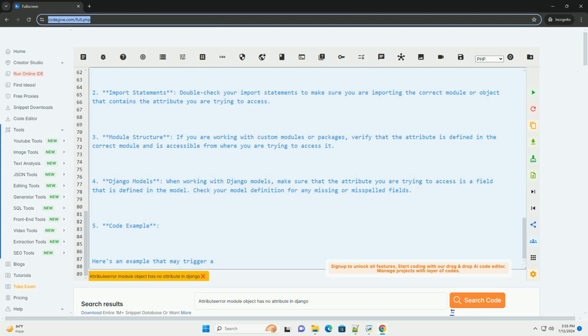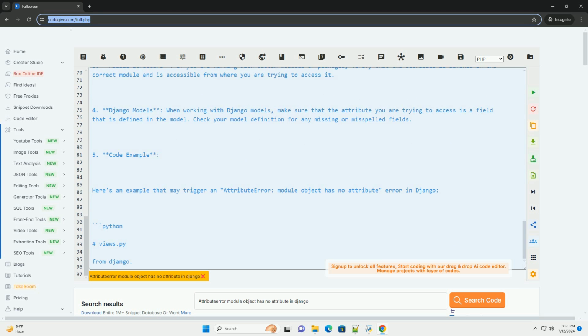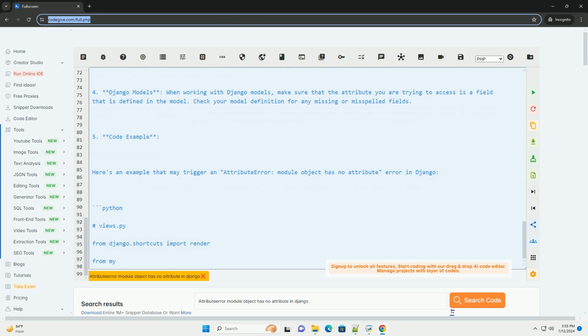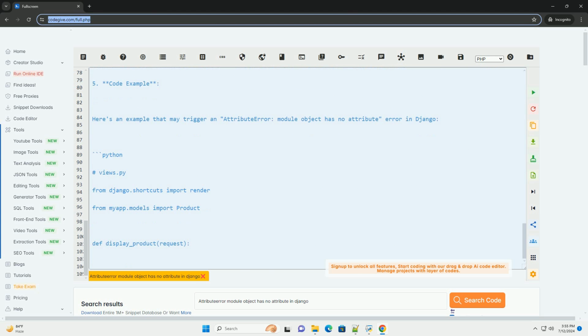By following the steps outlined in this tutorial and paying attention to attribute names and module structures, you can effectively troubleshoot and resolve the attribute error: module object has no attribute error in Django.